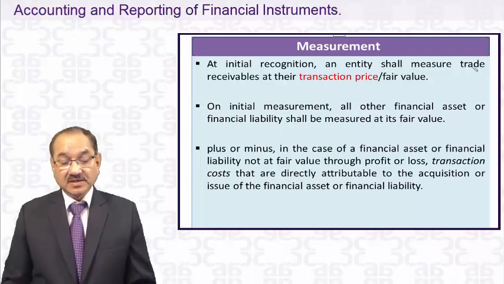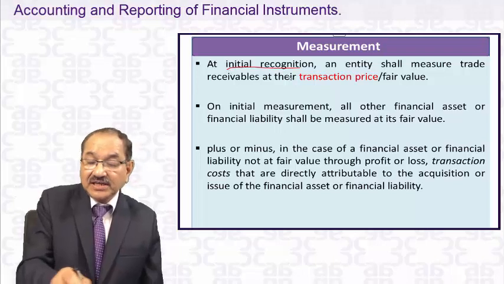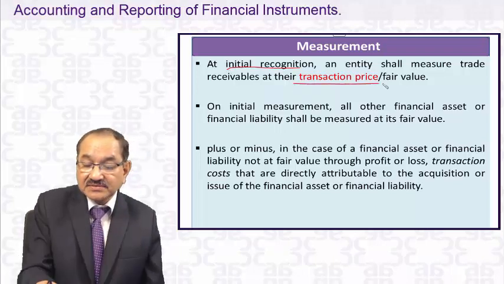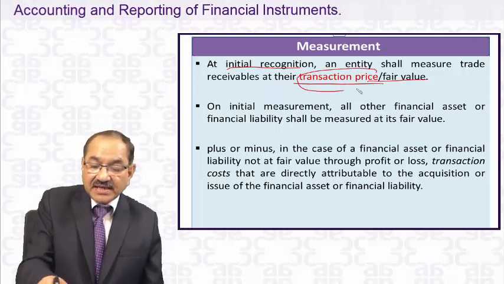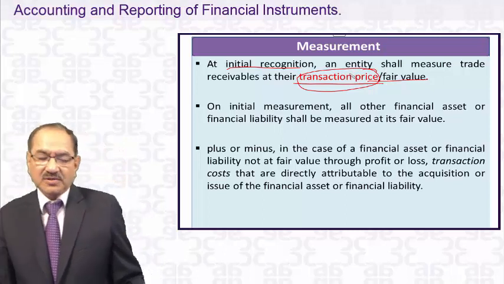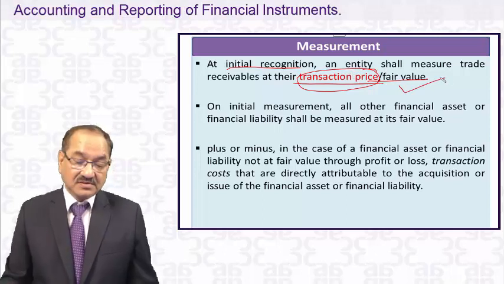What is the measurement? At initial recognition, the entity shall measure trade receivables at the transaction price, that is, fair value. This transaction price is basically put in Ind AS 115, and you should not bother much about it. For your purpose, you can say at fair value.